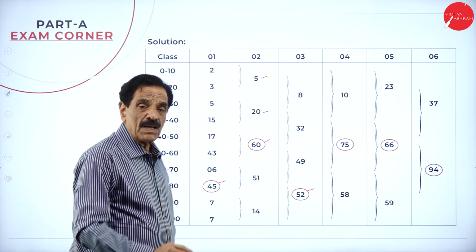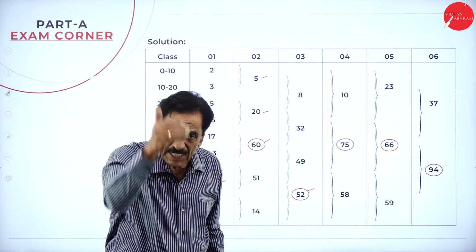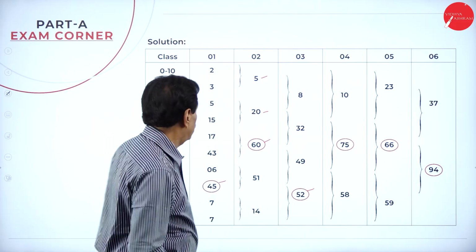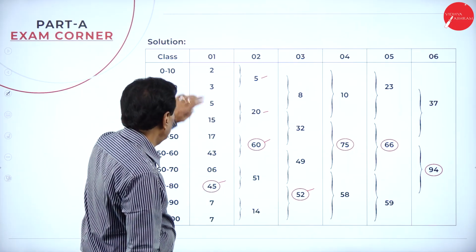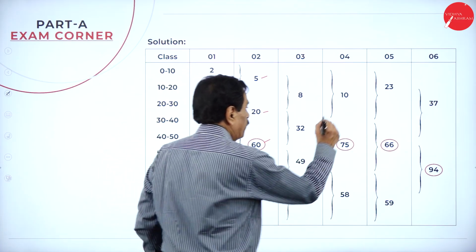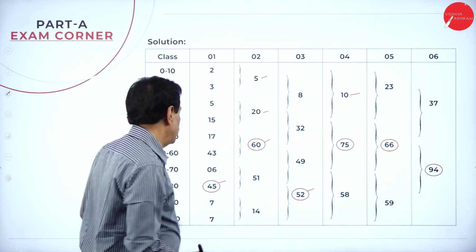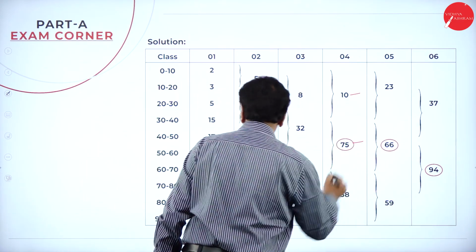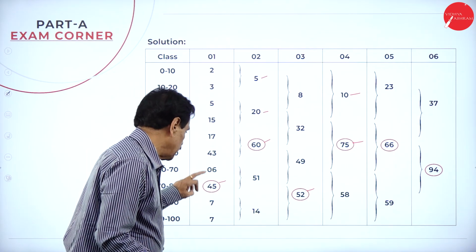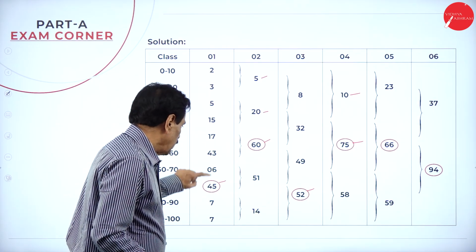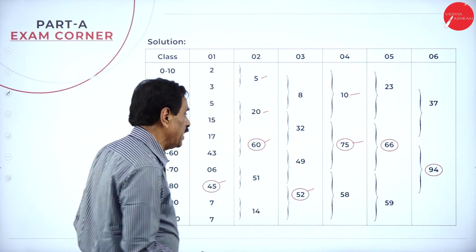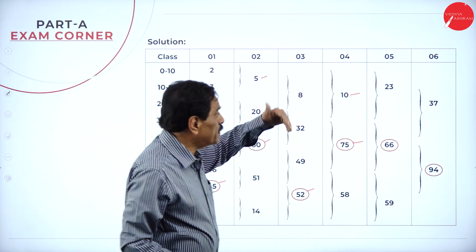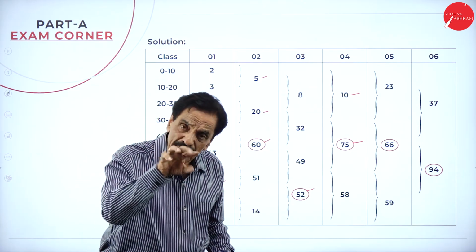Then in the fourth step, take three frequencies at a stretch and find out the highest value. Which are the three frequencies? 2 plus 3, 5. 5 plus 5 is 10. Then the next frequencies, 15 plus 17 is 32, plus 43 is 75. Then 45 plus 6 plus 7 is 58. Among them, which is the highest one? 75.